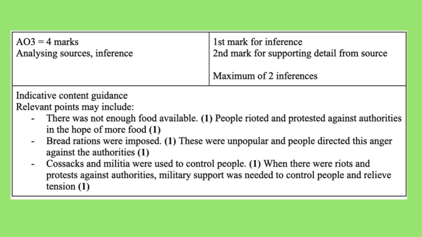But now you need to show that you've taken something from the source that will explain how you got to that inference. So, for example, you might say that people rioted and protested against authorities in the hope of more food. You could explain that with a quote maybe, taken from the source, or you can phrase it in a sentence like this. Take a look at the rest of the points here though to see if there's anything you could have added to your answer.